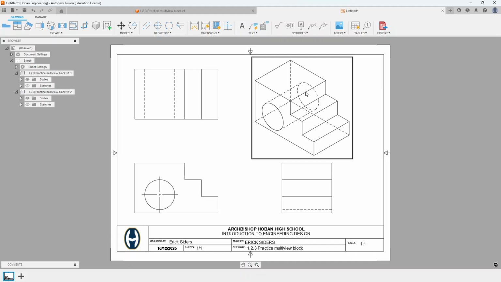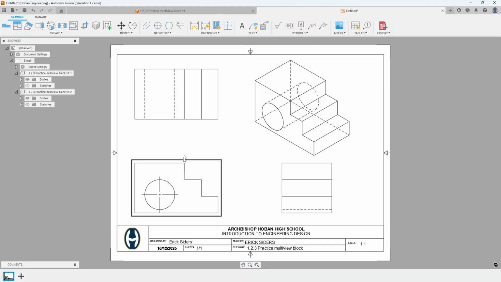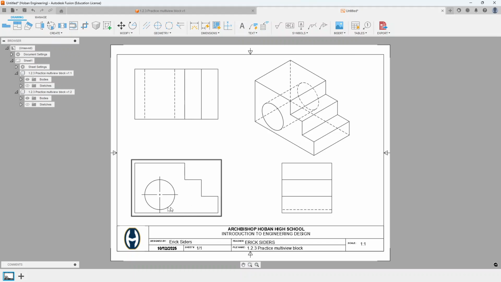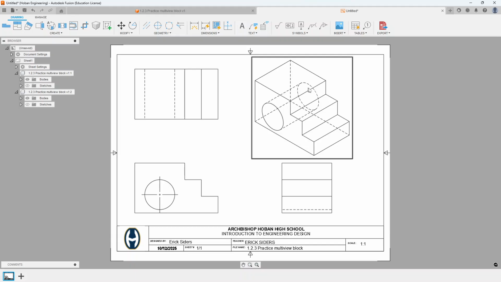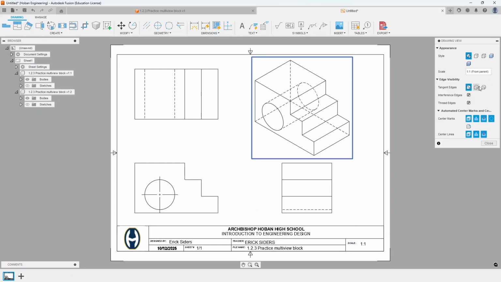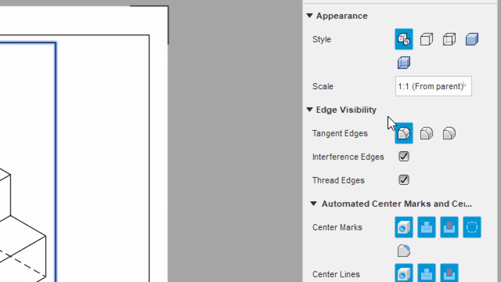We need to adjust this view, though. So this line pattern is appropriate for these orthographic views with object lines and hidden lines and center marks. But for isometric views, we typically don't show our hidden lines. So we're going to right click and then go to Edit View. And when we do that, it pulls up this data panel.